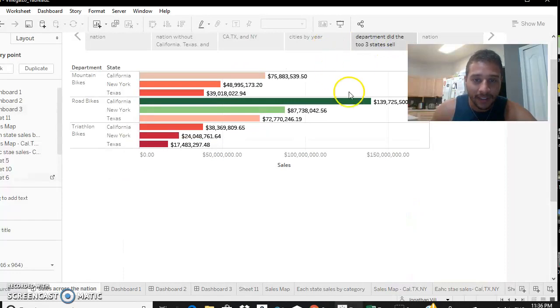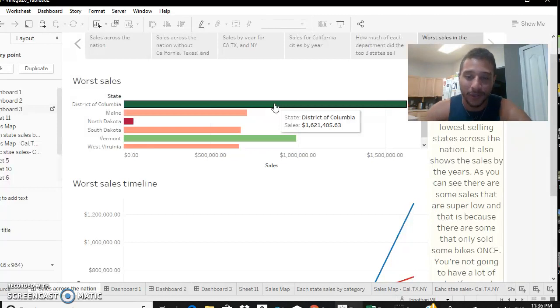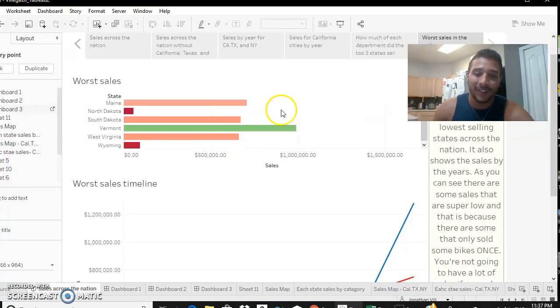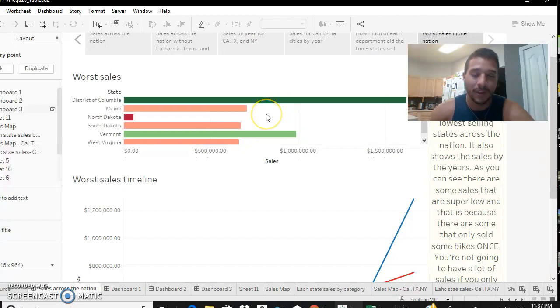If we look back at California, even in California's worst, they were selling 38 million for the triathlon bikes. Over here, in the best, District of Columbia was only selling 1 million throughout the whole thing, not just one bike. Throughout all of District of Columbia for all bikes, they only sold 1 million. So I definitely would not be looking towards District of Columbia or any of these places to push my marketing.